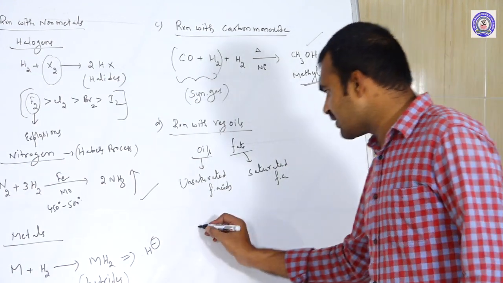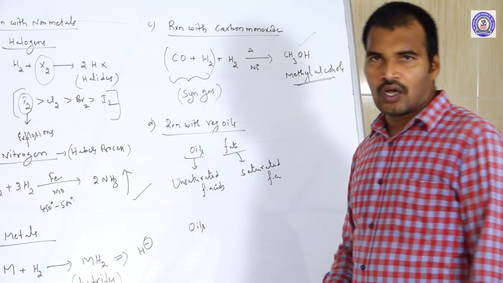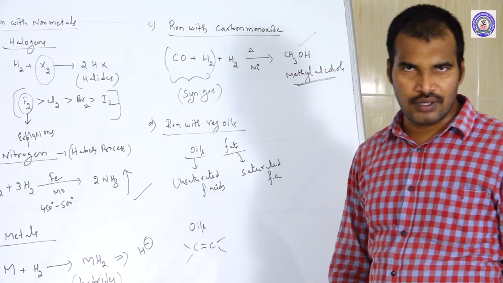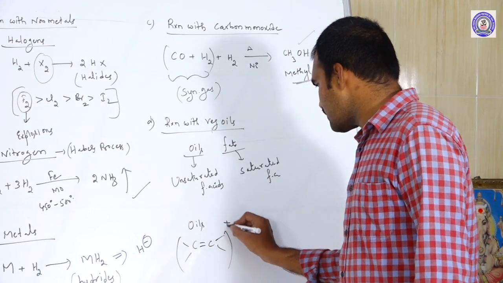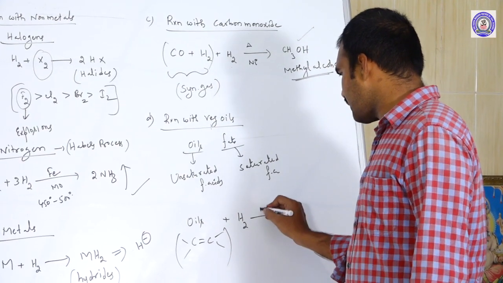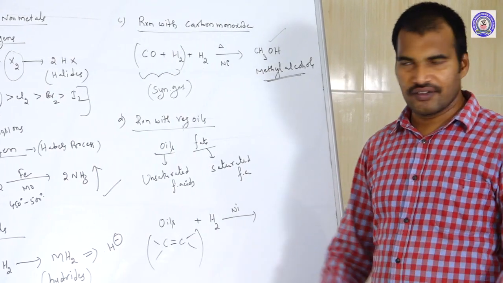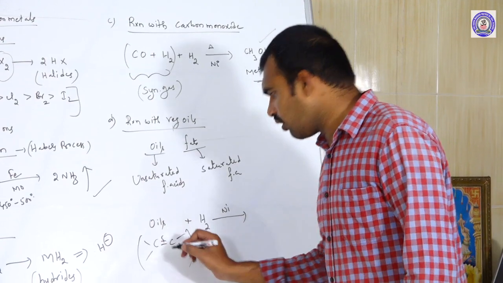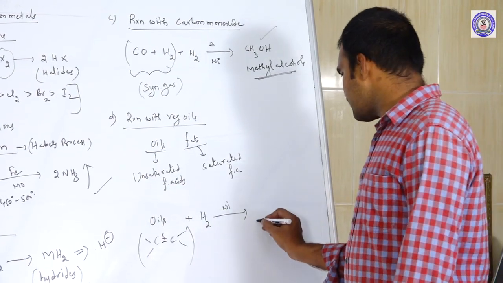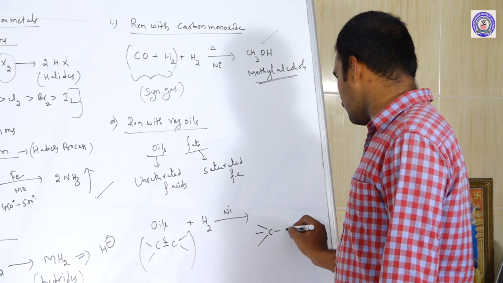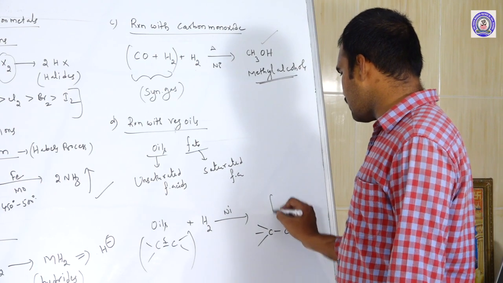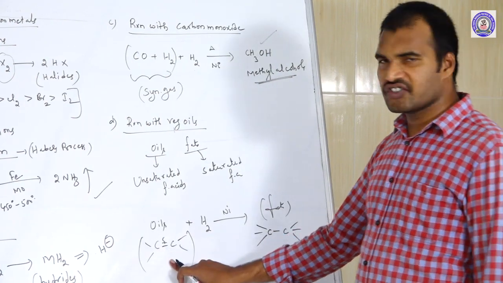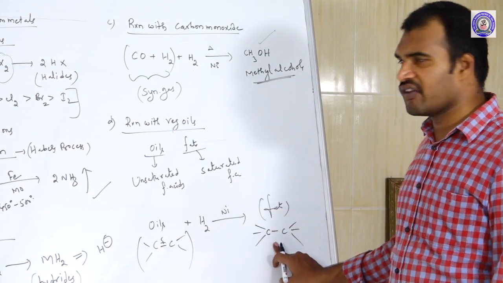So you take oils. Oils have unsaturation like this, double bonds. If you pass hydrogen gas onto the surface of oils in the presence of nickel, all double bonds will be broken into single bonds. So they become fats. All unsaturated fatty acids are converted into saturated fatty acids.